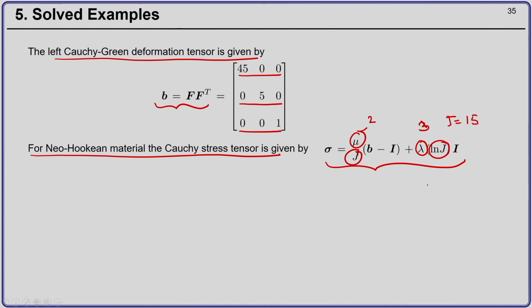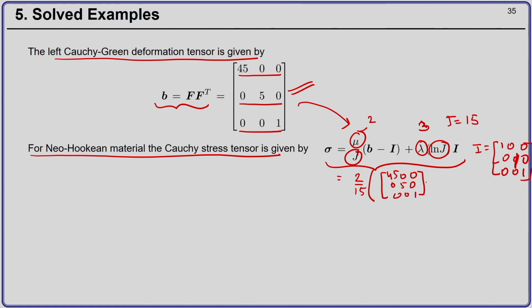I is the second order identity tensor, 1 0 0, 0 1 0, 0 0 1, and B is here. All we need to do is substitute these values. So it will be 2 by 15 times the bracket of 4 5 0 0, 0 5 0, 0 0 1 minus the identity, plus 3 times natural log of 15 times the identity.